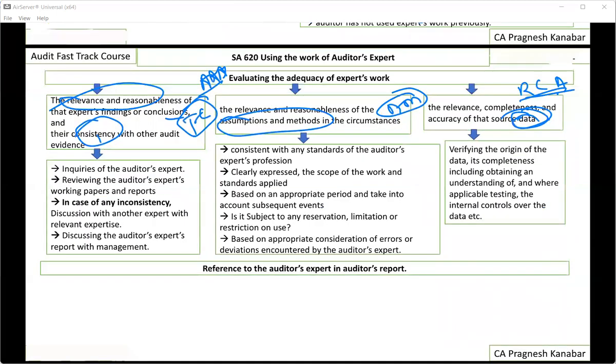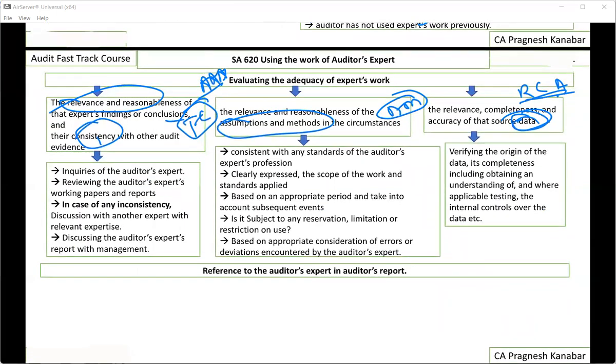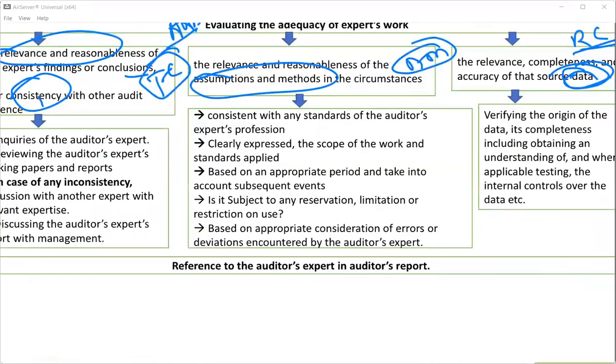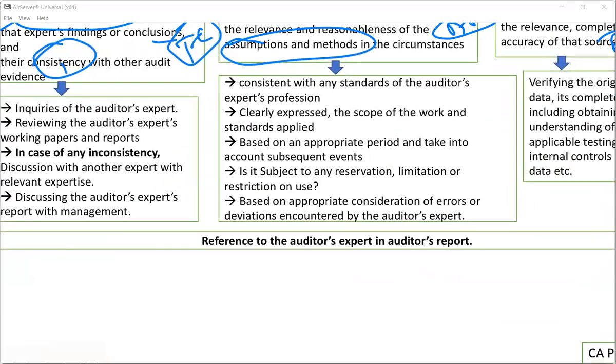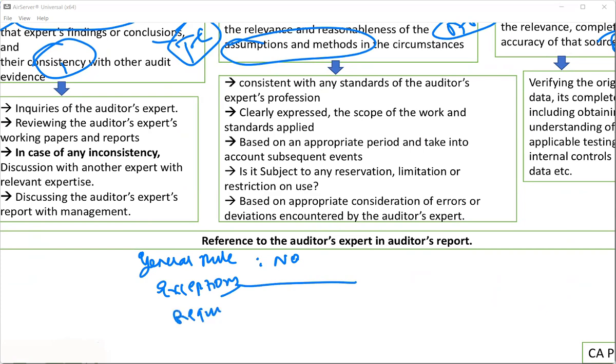Reference to auditor's expert in auditor's report. Can I write the name of the expert in my report? All right. See, general rule: no. You cannot write the name of the expert in your report. Exceptions. Two exceptions. One, if it is required by law. For example, in an insurance audit report, we need to state the work done by actuaries and the actual calculation of liabilities. So if it is required by law, then we'll have to give the reference.